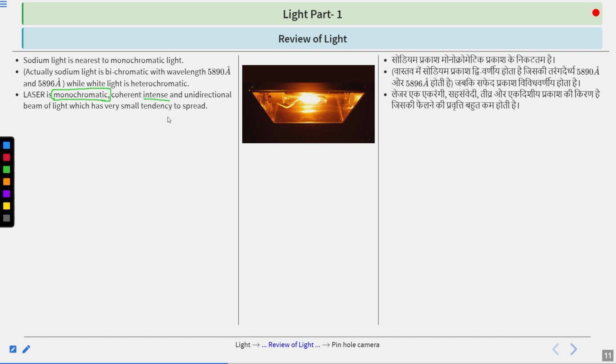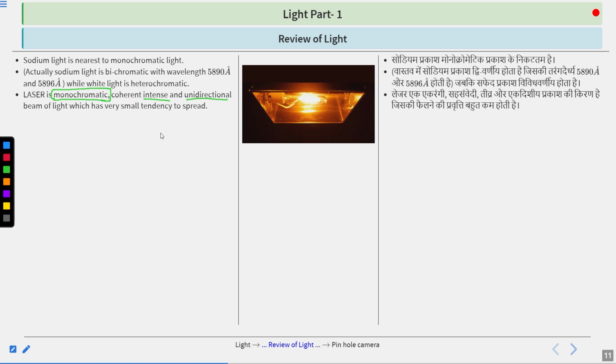The intensity is higher and it is unidirectional. Why? Suppose you take a torch and a laser, flash both and direct them towards the wall. You will find that the torch light spreads over the wall, because it is multidirectional, not unidirectional. Even some part of the torch light reflects on the ground.